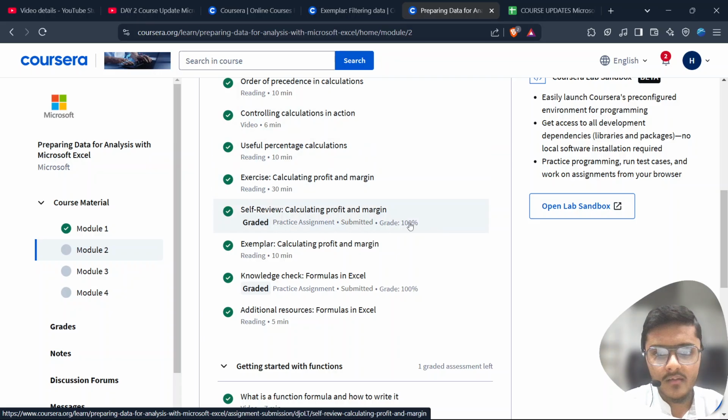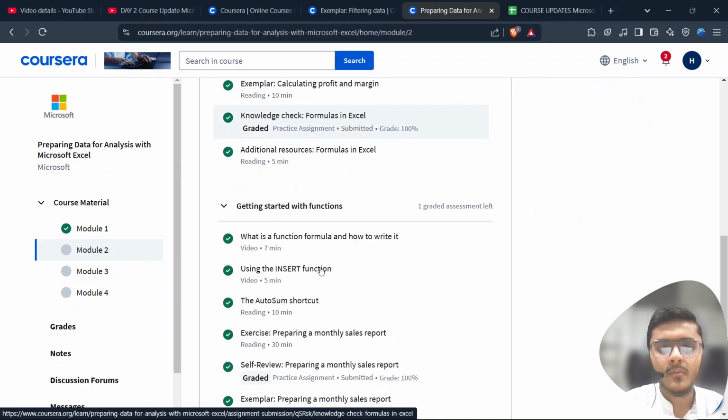Actually, I crave this 100%, but somewhere it takes me 2 or 3 tries minimum to get to 100%. In the previous 1 or 2 tries, I usually get around 80%, not less than that, but yeah, 80% then 100%. So formulas and functions, I was able to do it.